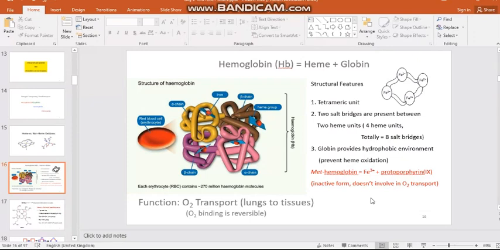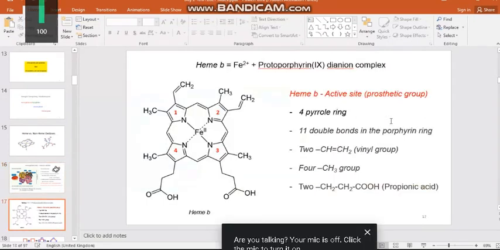In methemoglobin, iron is in the plus 3 oxidation state. So porphyrin will be present in the dianionic nature. About porphyrin and everything, we will see in the next slide also. An inactive form of any enzyme is known as a met enzyme. So it is the heme.